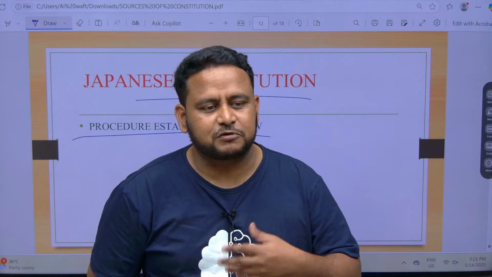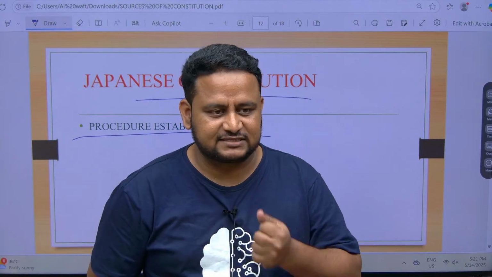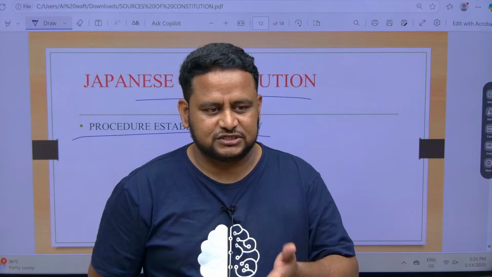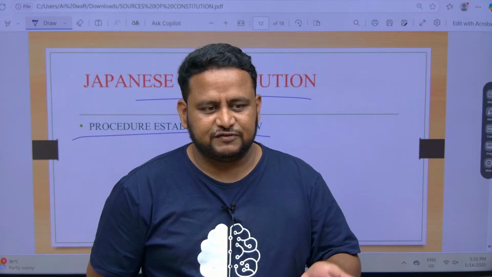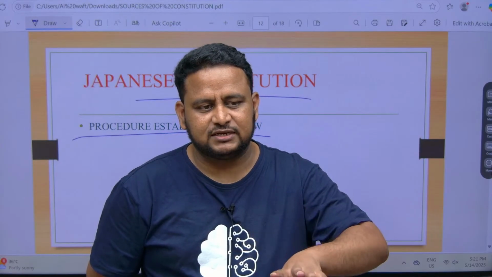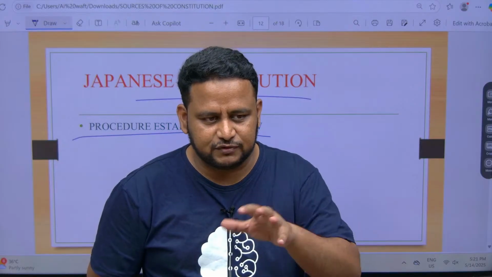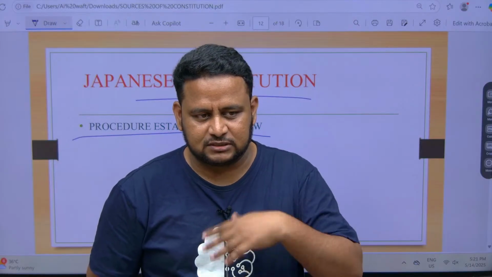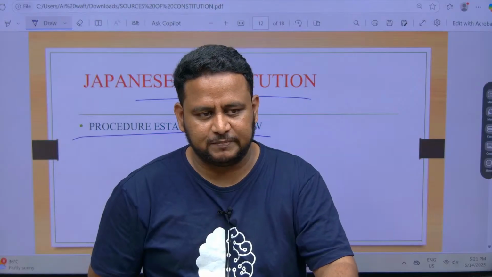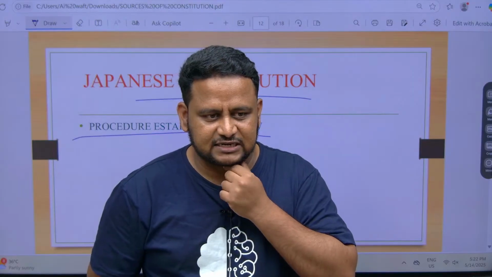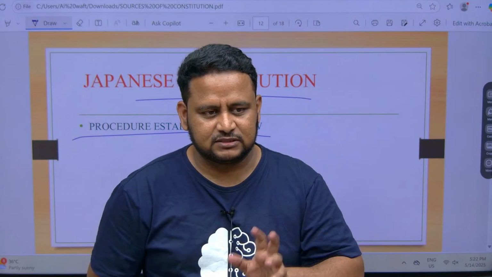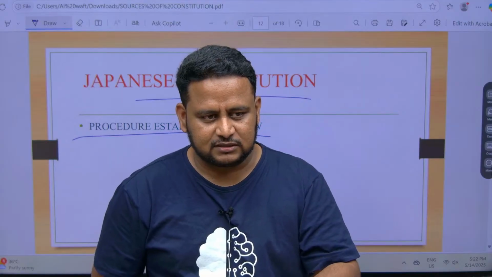That is the meaning of procedure established by law. If they have to put you into judicial custody, there is some procedure. If they have to give you bail, there is some procedure. If they have to leave you on parole, parole means you are still under sentence, but you are let out for some days. That is the meaning of parole.